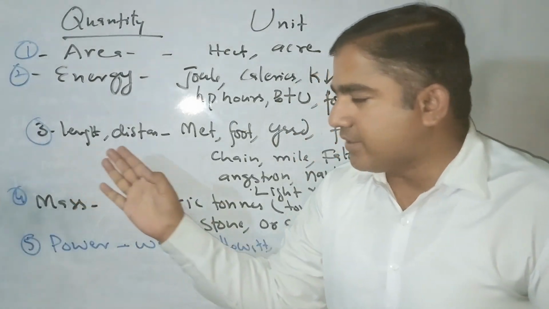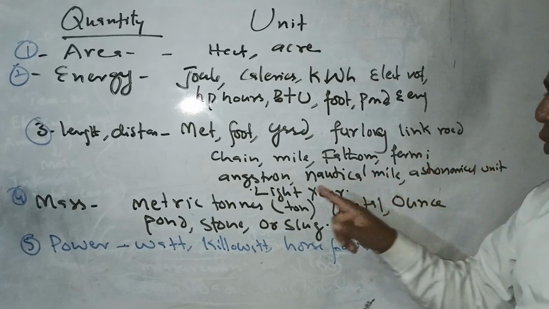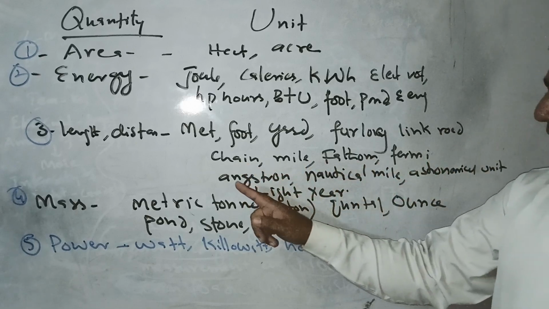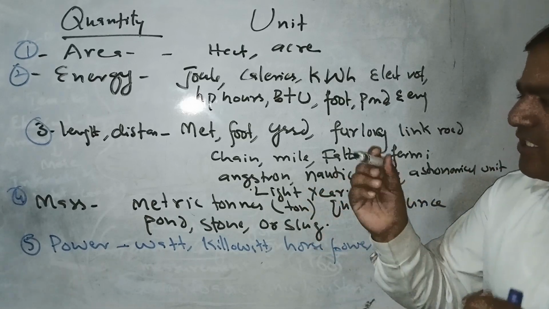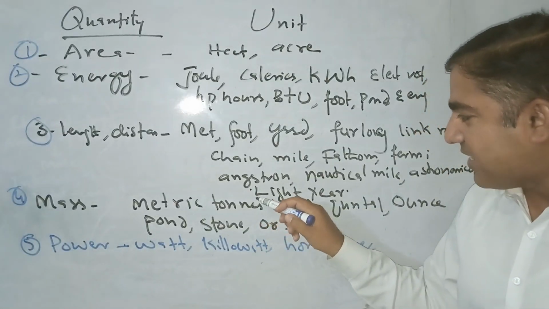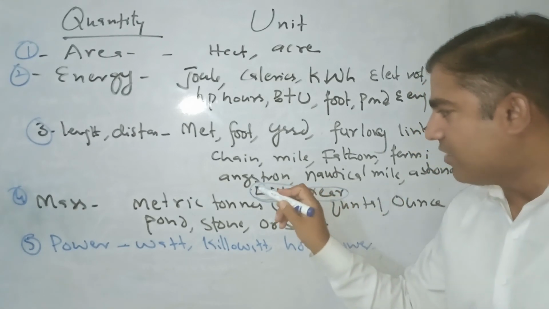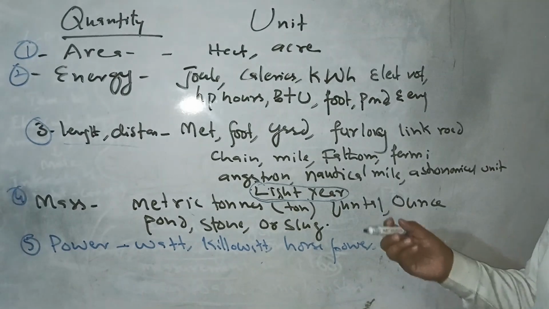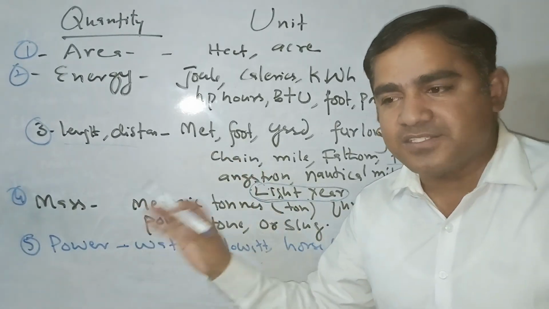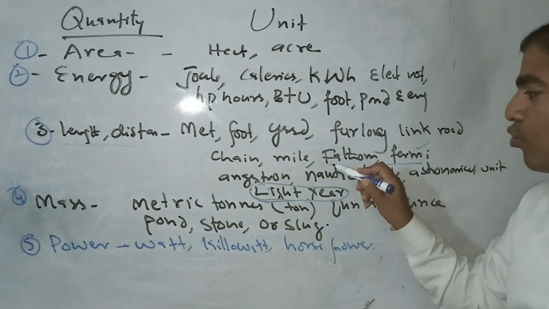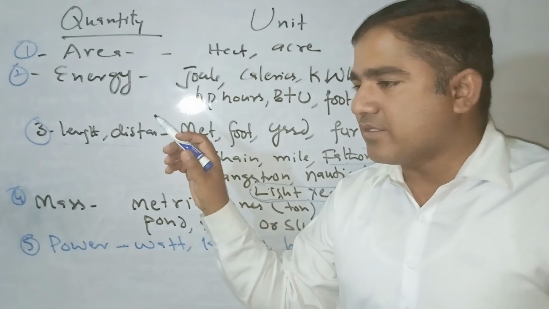Now length and distance we can measure with meter, foot, yard, furlong, link, rod, chain, mile, fathom, fermi, angstrom, nautical mile, astronomical unit, and the light year. I am telling you the light year is very important. And the second thing is the Fermi. This is also important and is given mostly in the SPSC exam. This is also fathom. These are the very basic units of length and distance.